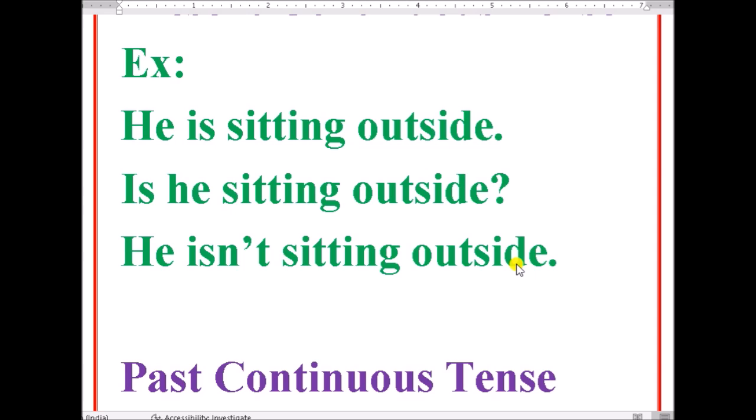So he indicates the subject, is is the be form, sitting is verb plus ing, and outside is an object. He is sitting outside is an affirmative or assertive sentence. Is he sitting outside? It is a question. A sentence that asks a question is called an interrogative sentence. He is not sitting outside is a negative sentence.